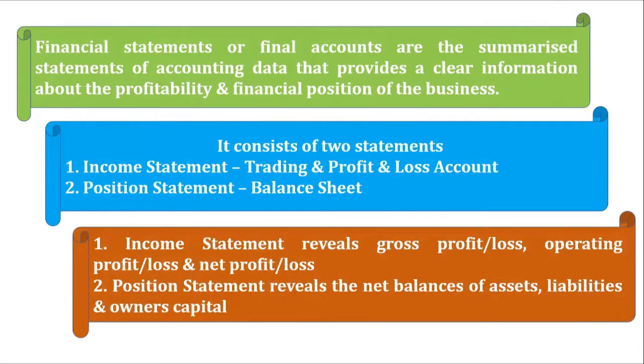Income statement reveals gross profit or loss, operating profit or loss, and net profit or loss. Gross profit or loss we get to know from trading account; operating profit and loss and net profit or loss we get to know through the profit and loss account. And position statement, that is balance sheet, reveals the net balances of assets, liabilities, and owner's capital.